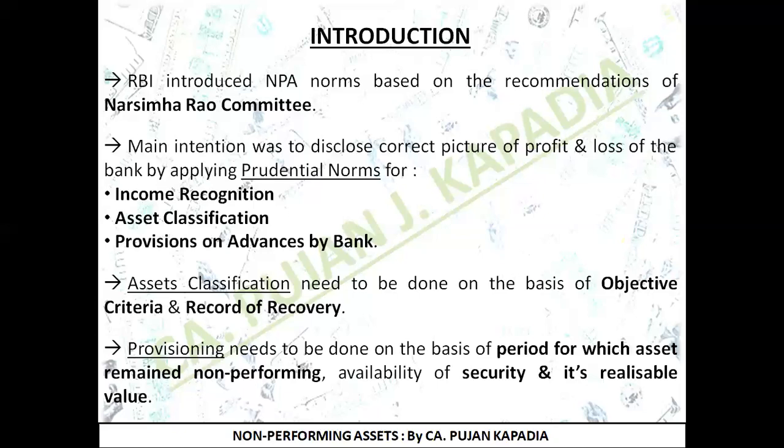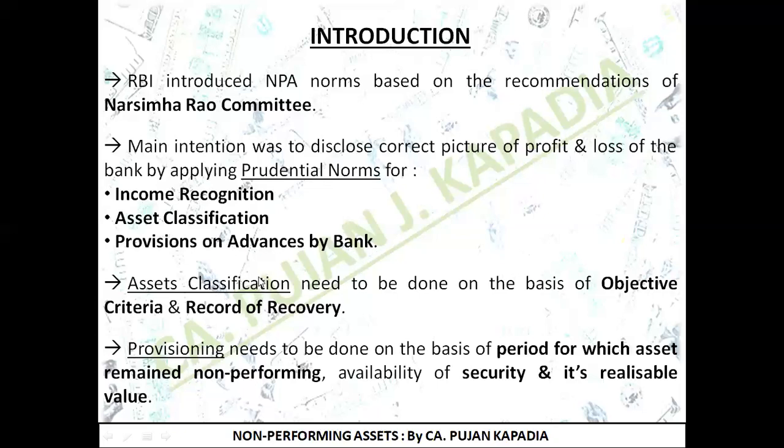Well, I hope you have taken a quick overview of all the 4 points that I have stated on this slide. Just reviewing quickly, the first point: these norms were introduced on the recommendation of the Narasimha Rao Committee. Prudential norms were disclosed for 3 different things. First was income recognition, second was asset classification, and third was provisions on advances by the bank.